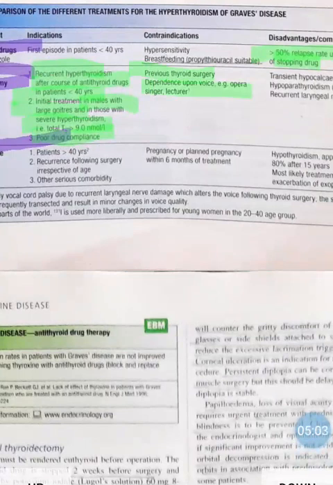If the person is a teacher or a singer, and while operating there is any injury to the recurrent laryngeal nerve or any other nerve, there will be a problem of voice. He can't speak clearly after surgery, and there will be hoarseness or a low pitched voice. So if a person depends on his voice, we can't do surgery, as it will affect his occupation.